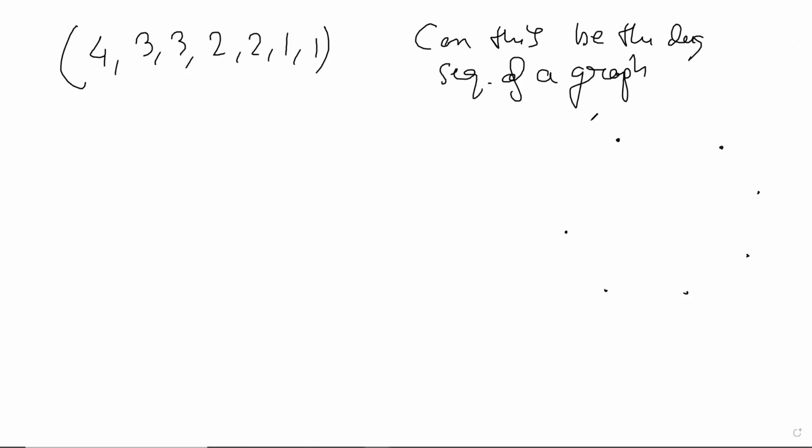Can you people try drawing the graph? Because if you don't know any result, and this is what the question is, then you would have to basically just go by trying to do it. So can you try to do it and see if it looks possible? Right? So you see, it doesn't matter. This is another good thing about graphs. There's a lot of freedom. It doesn't matter which 4 neighbors you choose for V1. That doesn't matter. So we will just, maybe with a different color, do it like this.